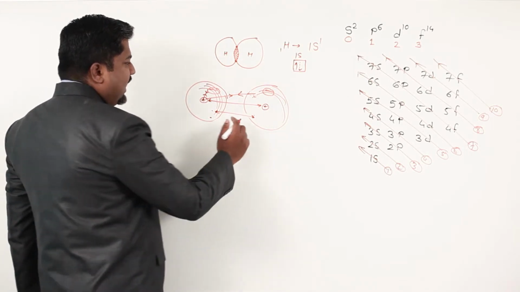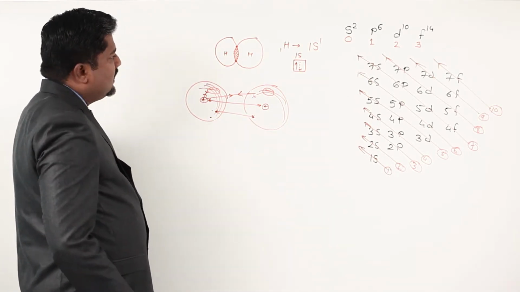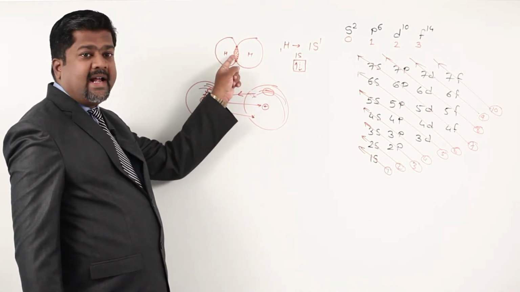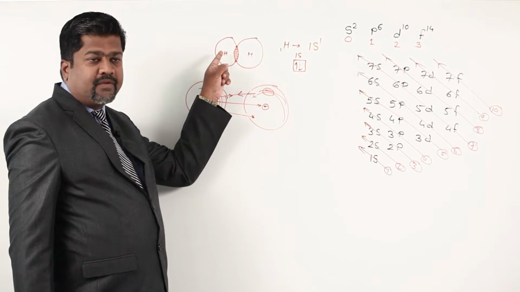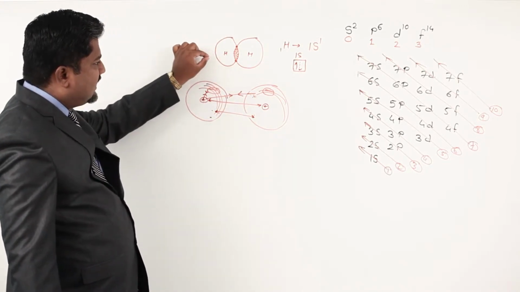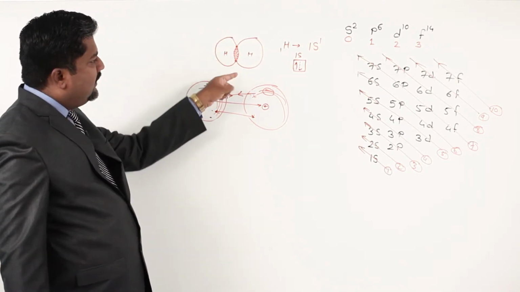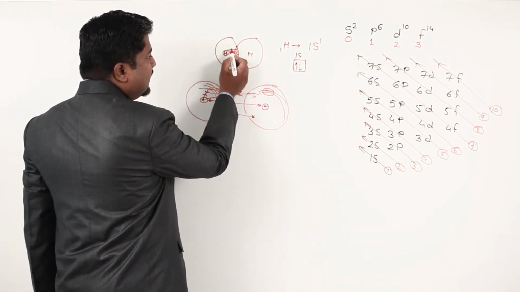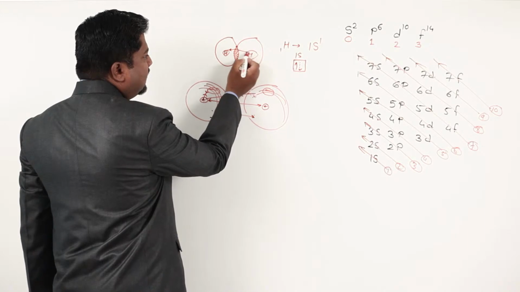Now here we are getting different types of forces, resulting in the electron spending maximum time in between the two nuclei. So electron density here will be less, here will be less, but here will be more. What is the result of that? This hydrogen nucleus will attract these electrons.